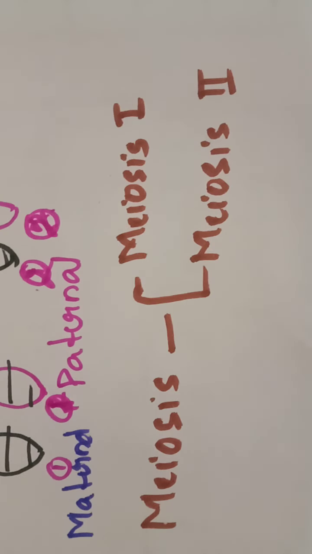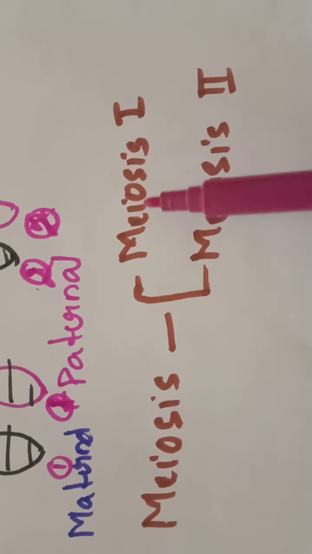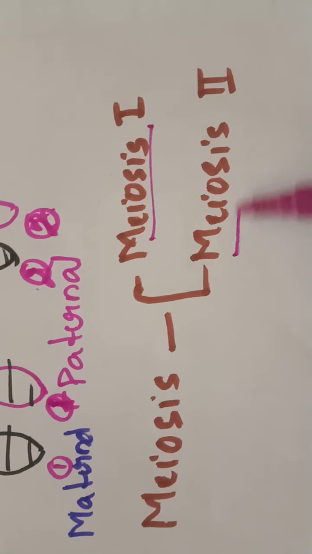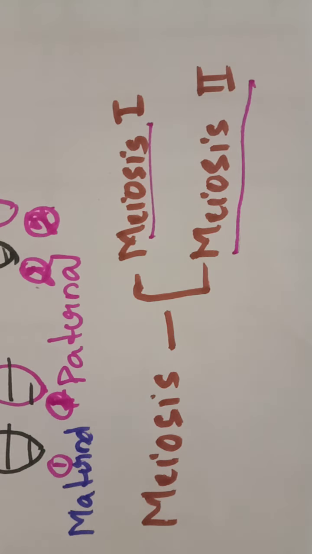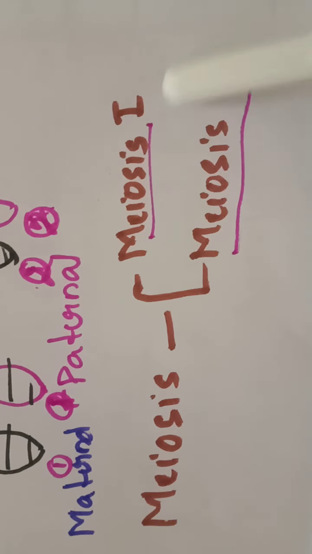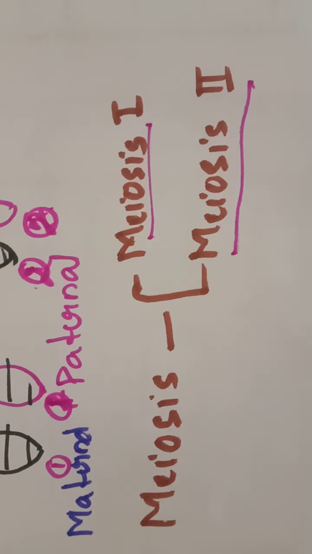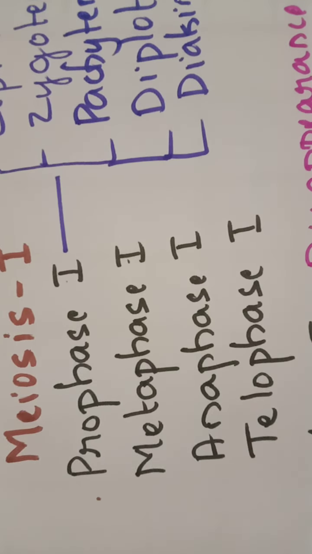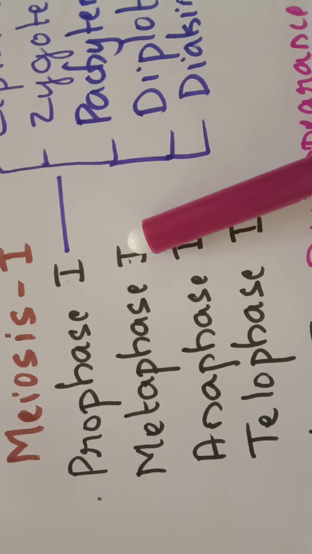Meiosis occurs in two phases: meiosis 1 and meiosis 2. Unlike mitosis, which is very simple and classified into 4 phases, meiosis has many major events, so the entire process is classified into meiosis 1 and meiosis 2. Meiosis 1 is in turn divided into 4 phases: prophase 1, metaphase 1, anaphase 1 and telophase 1.